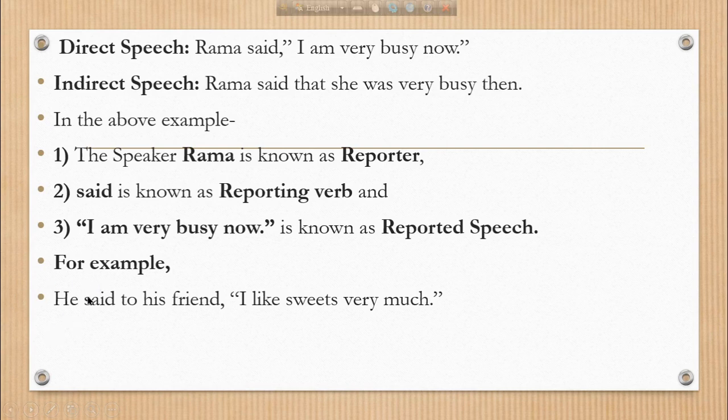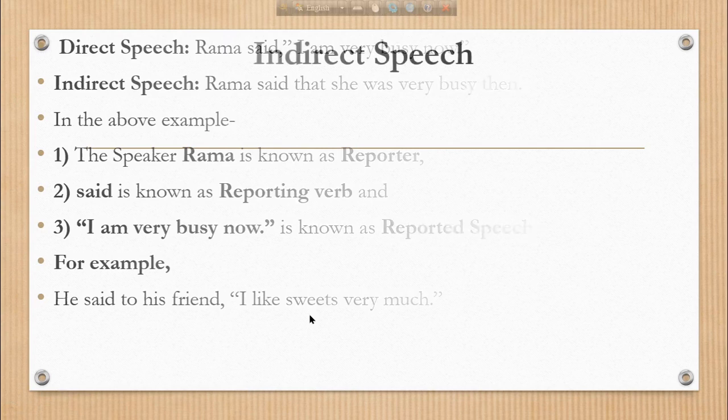Here you have another example. He said to his friend, "I like sweets very much." Here he is the reporter, said is the reporting verb, and to his friend is the object of the reporting verb, and "I like sweets very much" is the reported speech here. So dear boys, I hope you understand this matter.